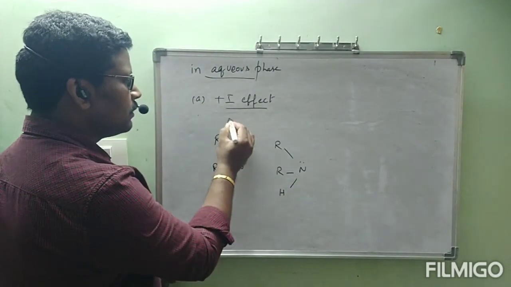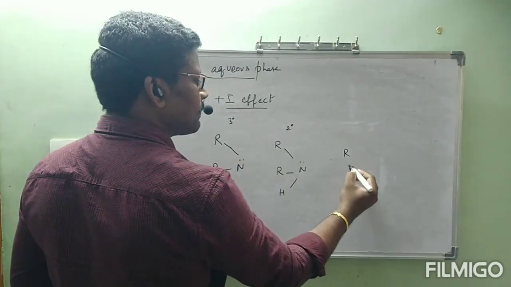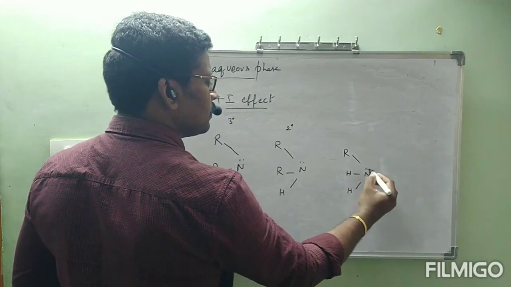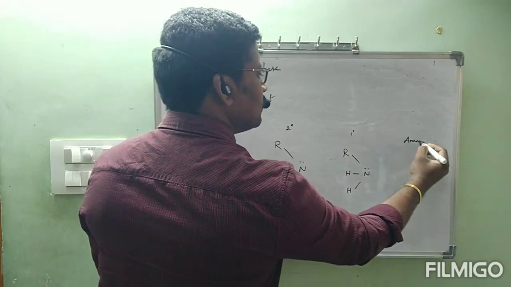This is secondary. This is primary. And this is ammonia.